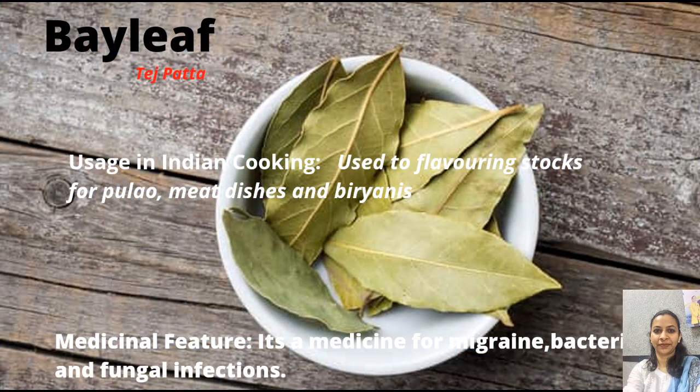Next is bay leaf, which is also called tej patta. It is used in Indian cooking as a flavoring for stocks, for pulavs, for meat dishes and biryanis. And its medicinal use is that it is said to cure migraine, bacterial and fungal infections.